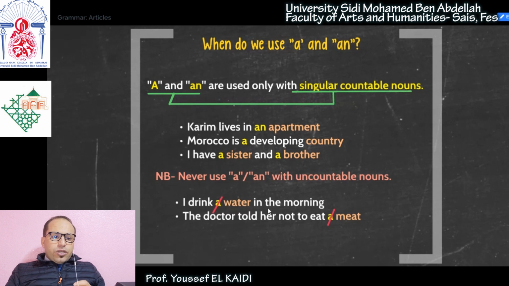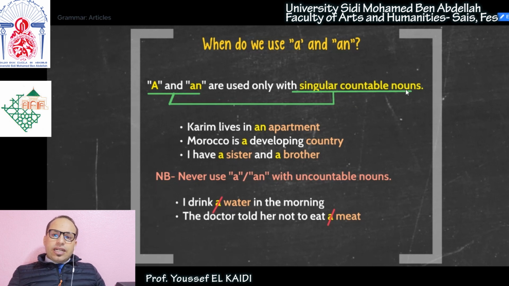Now, A and N are used only with singular countable nouns. This is something I mentioned a bit earlier in this video, and I repeat it again. We use A and N only with singular countable nouns. When I say singular countable nouns, I mean the nouns that we can count and talk about in terms of numbers. Like, for example, one student, two students, three students, etc. One car, two cars, three cars, one city, two cities, three cities, four cities, etc.